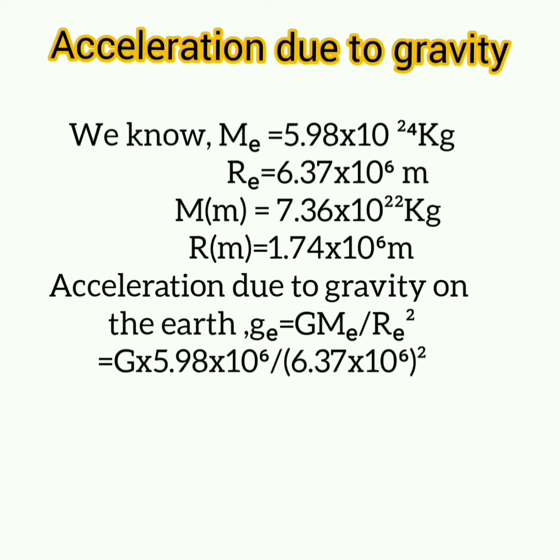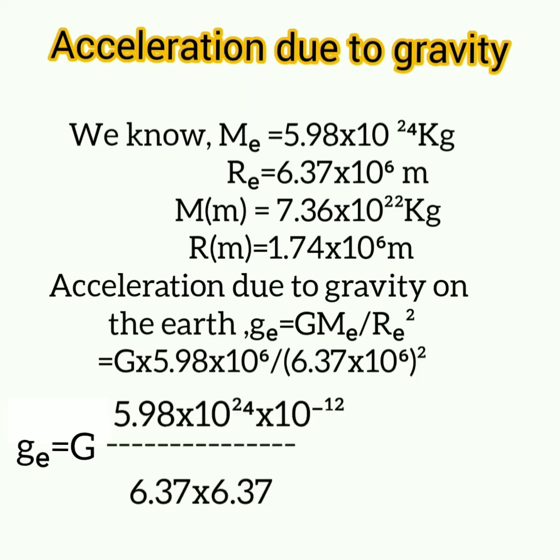That is equal to capital G into 5.98 into 10 raised to 24 divided by 6.37 into 10 raised to 6 whole square. That is equal to 5.98 into 10 raised to 24 into 10 raised to negative 12. That means in denominator 10 raised to 6 into 10 raised to 6 become 10 raised to 12.